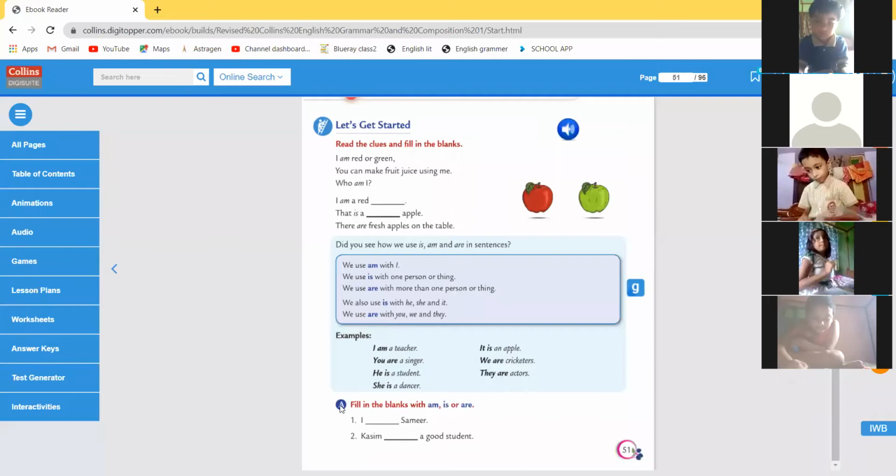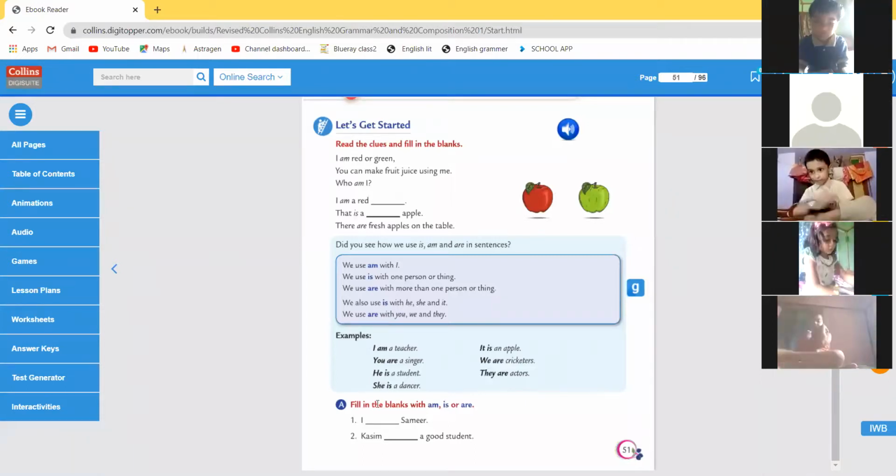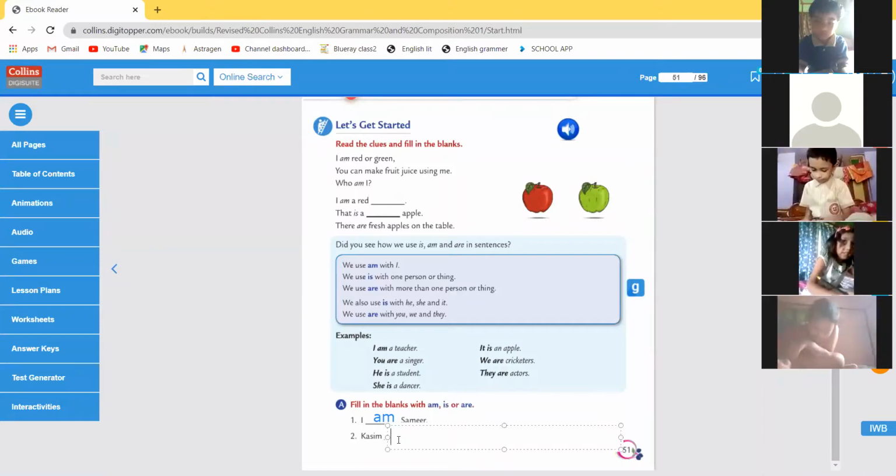Very easy. Solve the exercise in your book. Here it will be, I am Kasim. We can easily understand in this sentence Kasim is a single person. In this sentence we are talking about only Kasim. So we will use is.